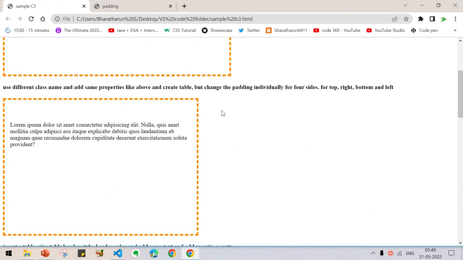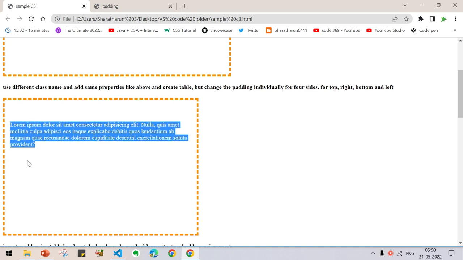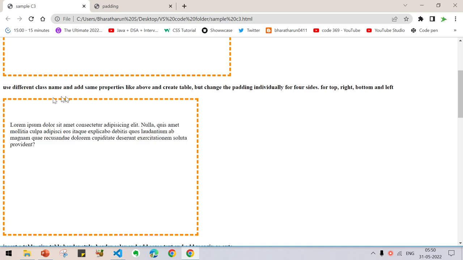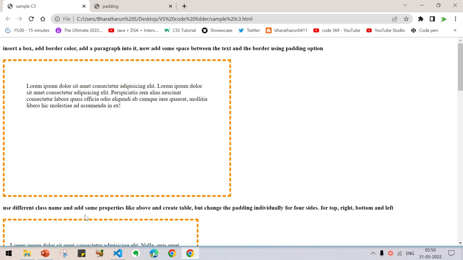Before copying the heading, we have to know what the concept is. Here we can see a paragraph, and we have a border, and a space is inserted between the paragraph and the border. Okay, but what is the difference between this and the second?